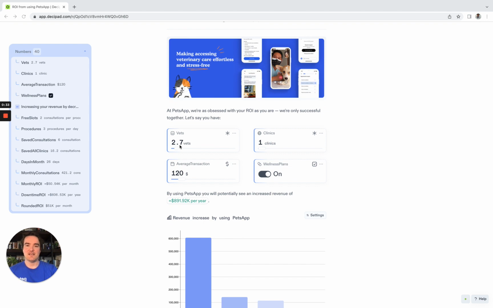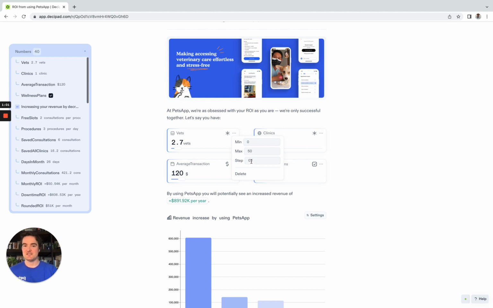Here you can see that we have an assumption that this clinic, this prospect, has 2.7 vets, and that's because 2.7 vets is the average number of vets at an average clinic, and this reflects the fact that clinics have a lot of part-time vets as well as full-time vets. So we want point something of a vet to be included. That's not obvious, and Decipad allows you to change the step interval in the numbers that you provide.